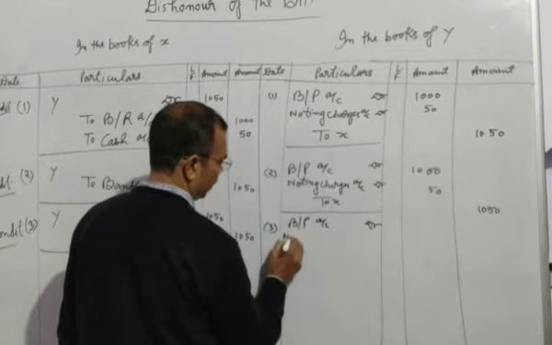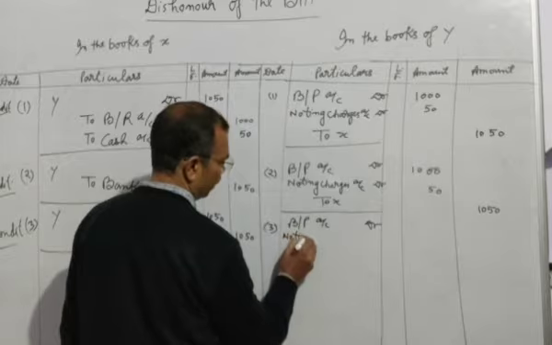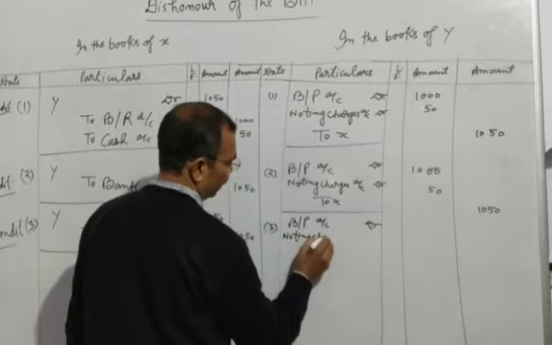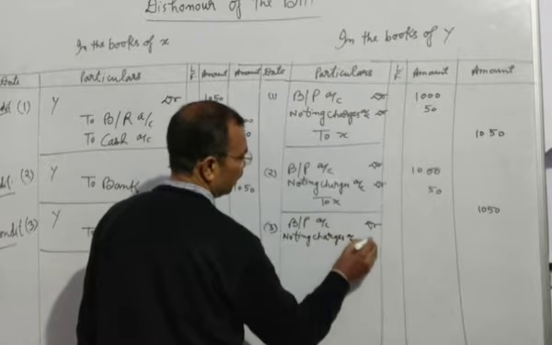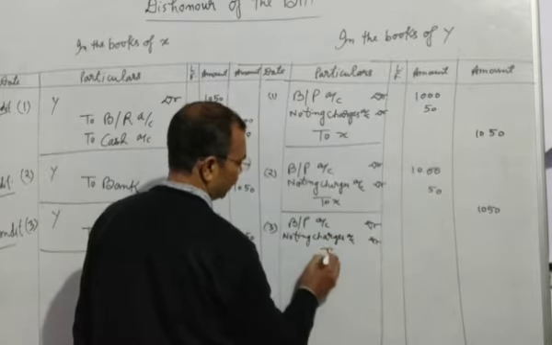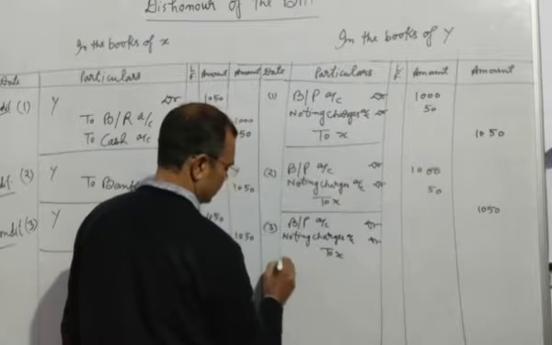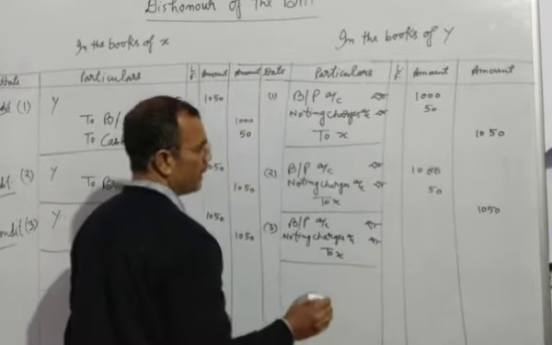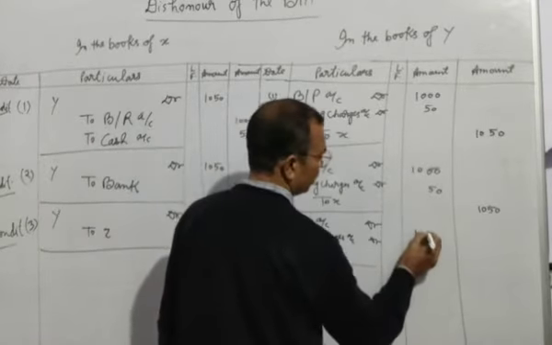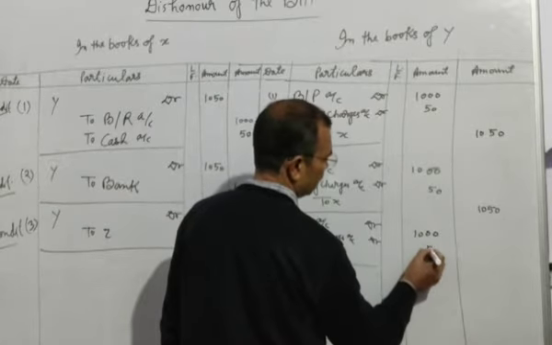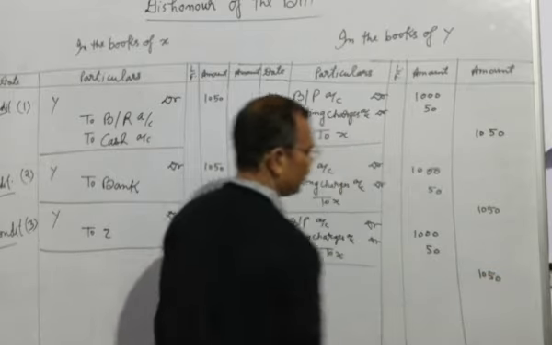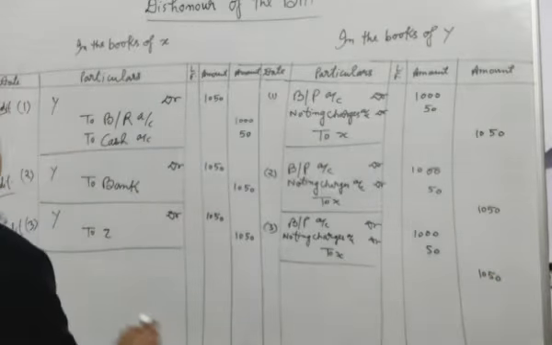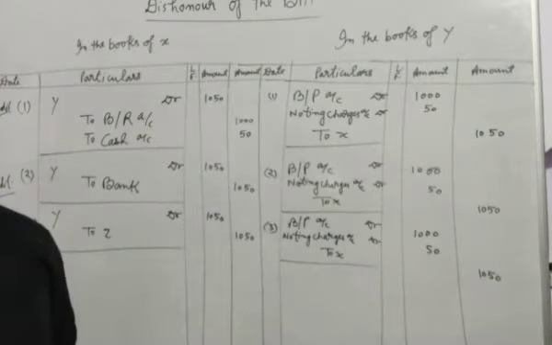BP account debit, noting charges account debit to X. The entry would be the same and the amount would be the same, 1050 and 1050. Now we will see the fourth and last condition of dishonor.